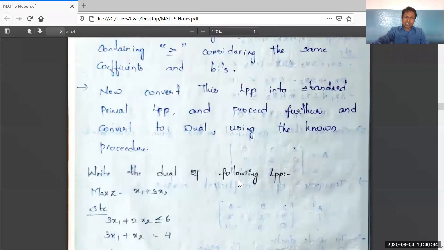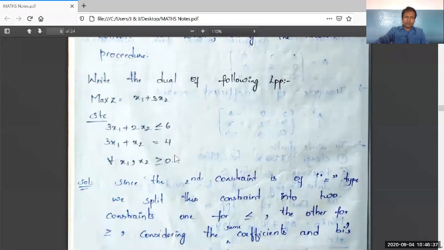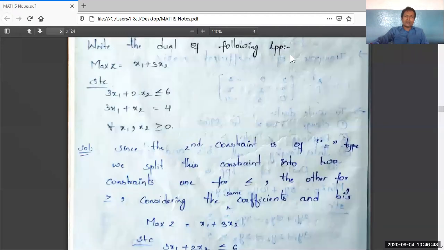So I am proceeding to the problem right here. I hope it is the fifth problem. Write the dual of the following LPP. Read carefully. The objective function is of maximum type, x1 plus 3x2. Subject to constraints: the first one is less than or equal to, and the second one contains equal to.